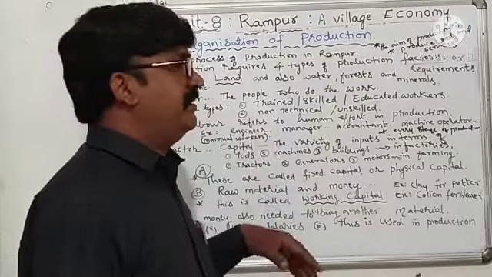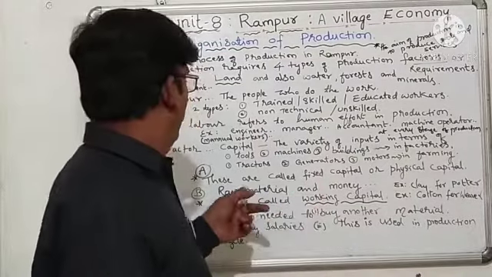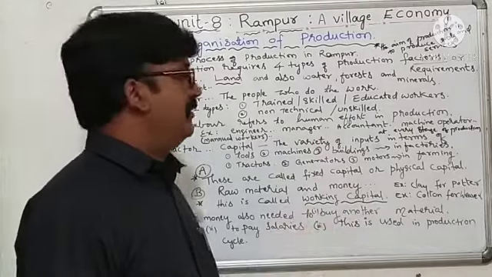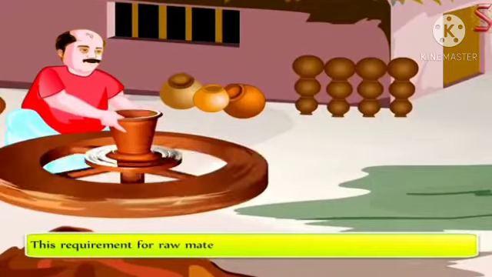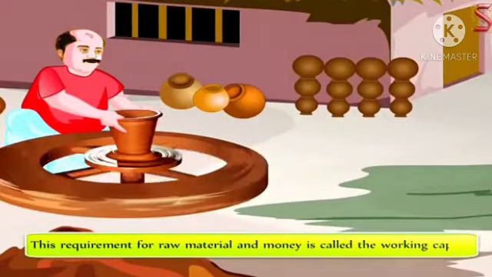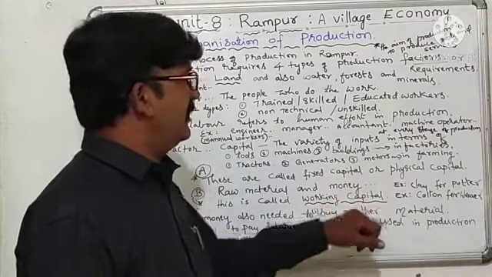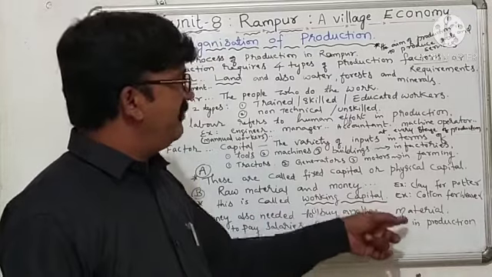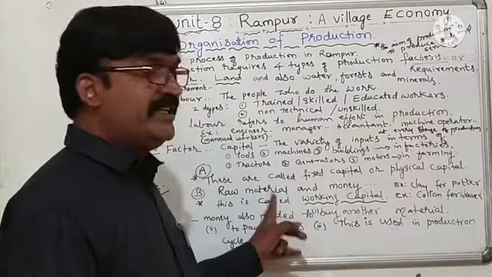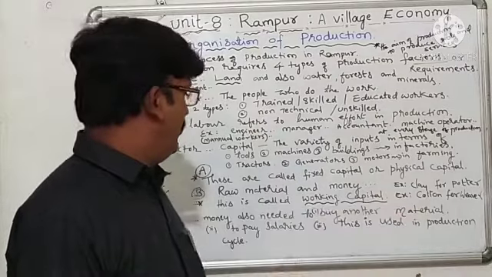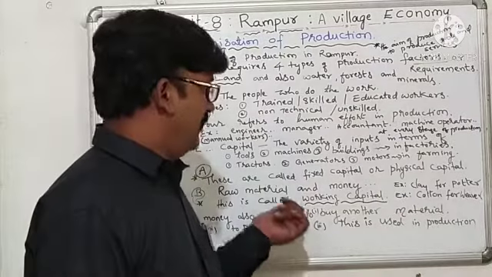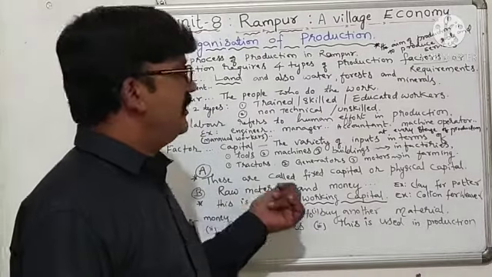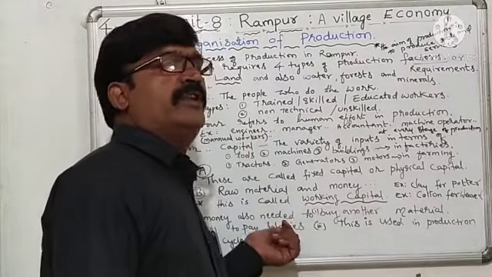And one more capital is there. Second type of capital is raw material and money. This is called working capital. Fixed capital, working capital, 2 types of capital are there. Working capital is used to buy other material and to pay salaries of the laborers, workers. And this is used in the production cycle also. Here, raw material and money are very important in the production system.